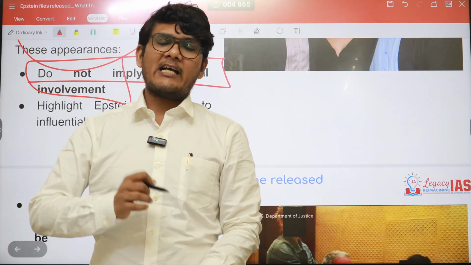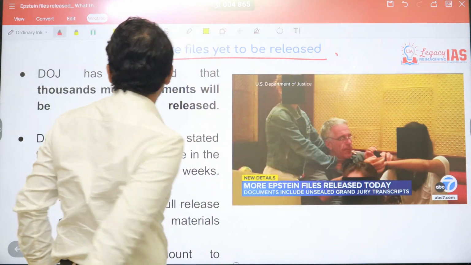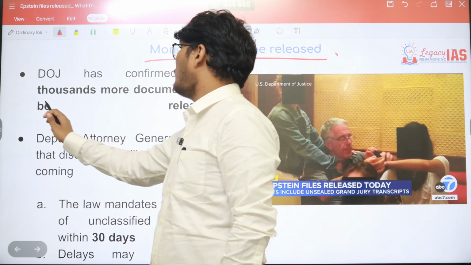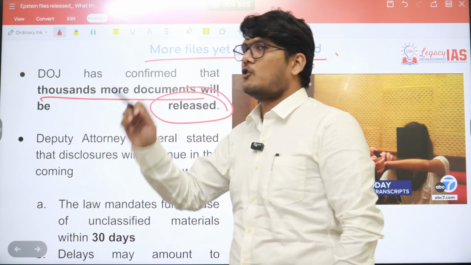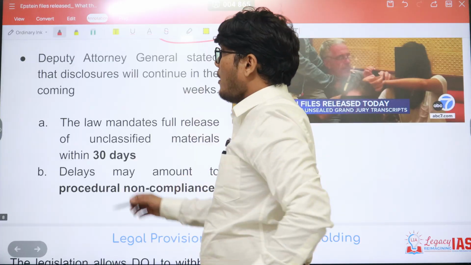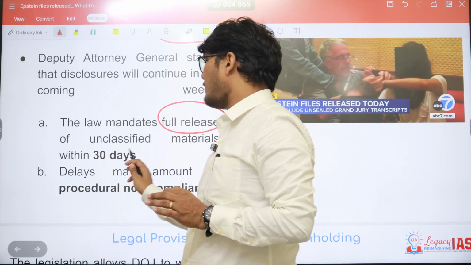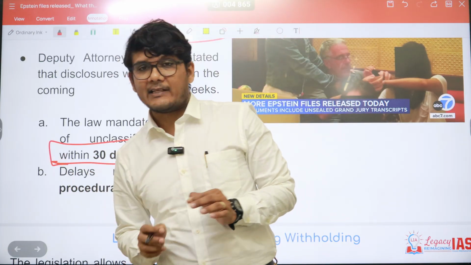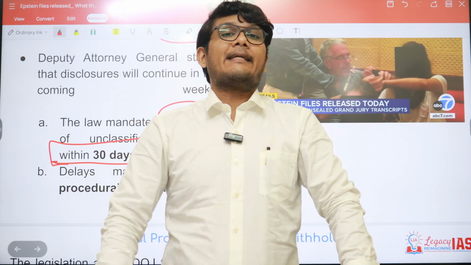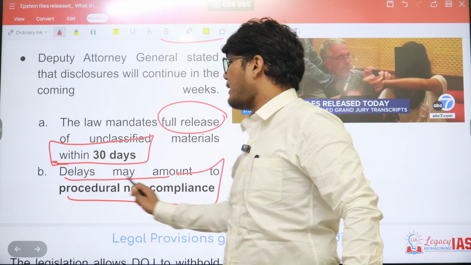And then the last thing that has been mentioned in the Epstein file release is that more files are yet to be released. So the Department of Justice has confirmed that thousands more documents will be released shortly, right? At the same time, the issue over here is, when the law was passed, it made it clear that the full release of unclassified materials should happen within 30 days. But that's not happening, and that may not happen also. It may be delayed.